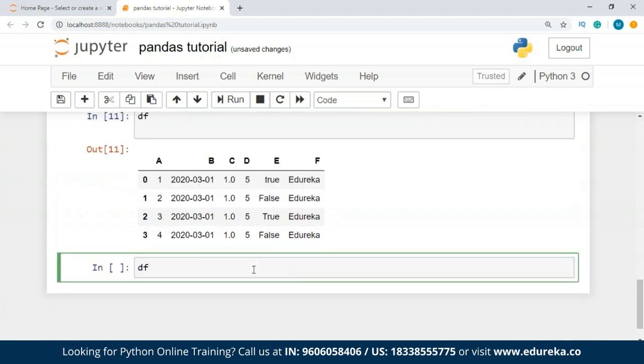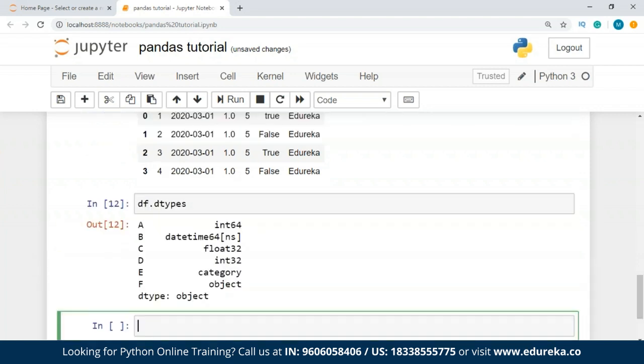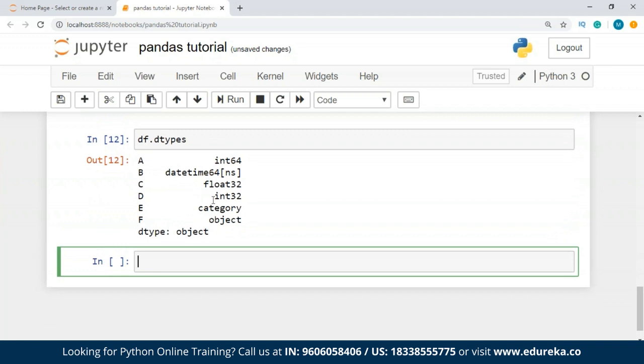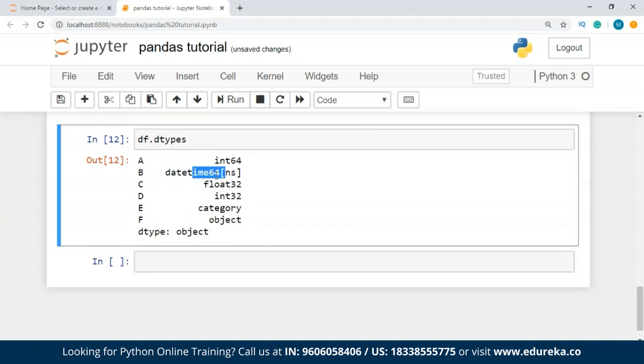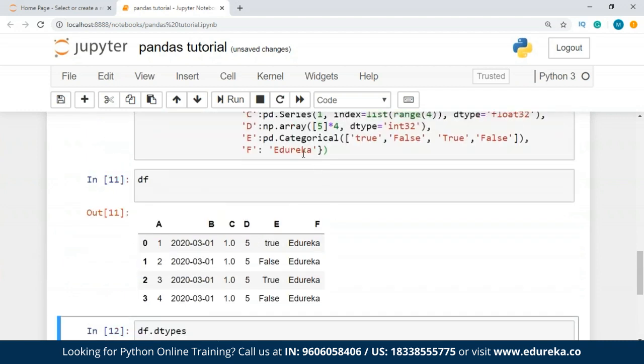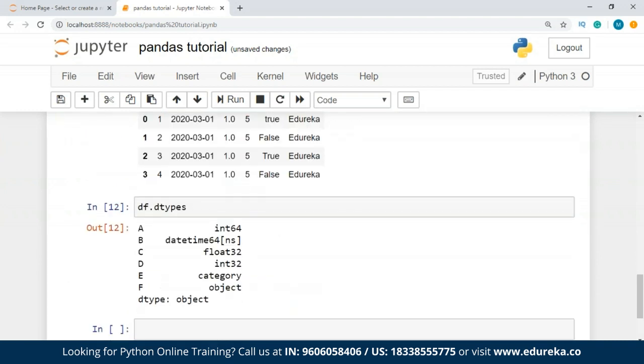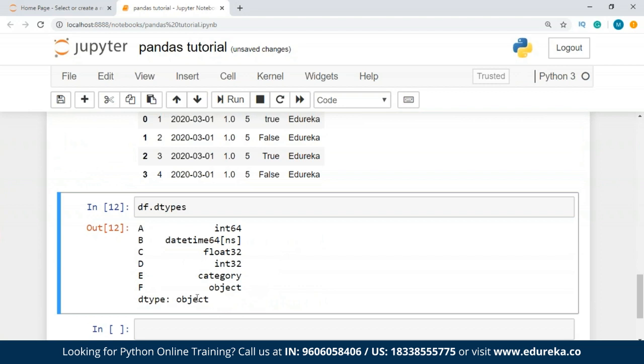For that also we can check the data frame, and we just write dtypes, and it's going to give us all the data types that we have. So we have date timestamps over here, integer, float, integer, category, and an object, because I have used a string over here. That's why it is giving us an object. But in the new release, that is Pandas 1.0.0, it's not going to be an object, it's going to show you it is a string.